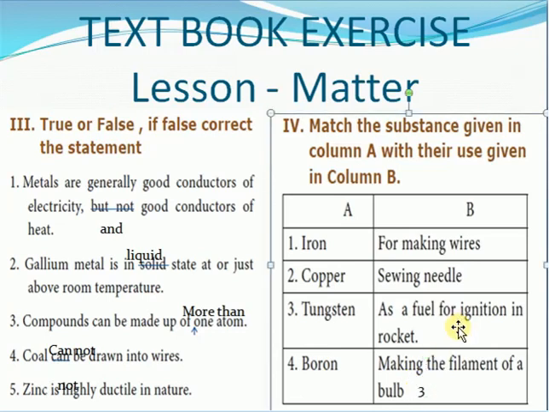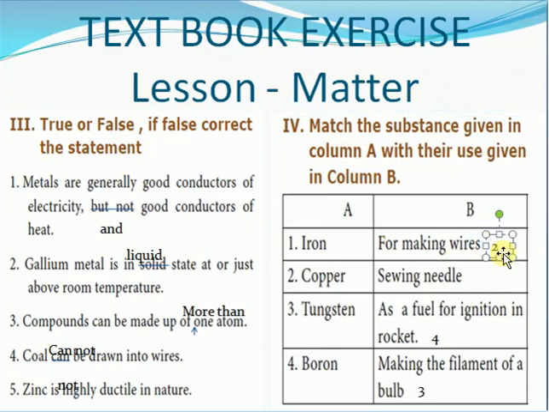Now, what about the fuel for ignition in rockets? We have learned this as boron. We have seen the green light coming out of a rocket, which is nothing but boron. It's eco-friendly. Copper is for making wires, household wires, so we will mark this as 2. And obviously sewing needles are made up of iron, so that is answer 1.